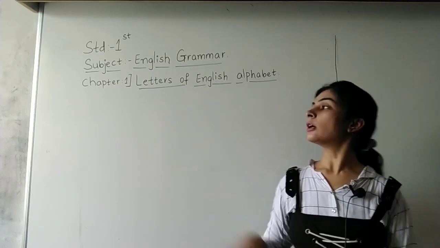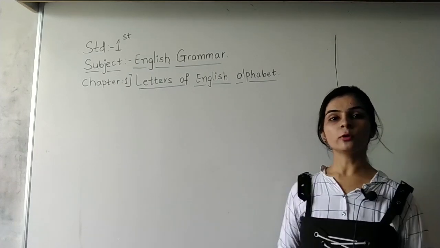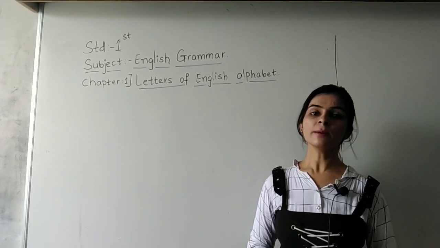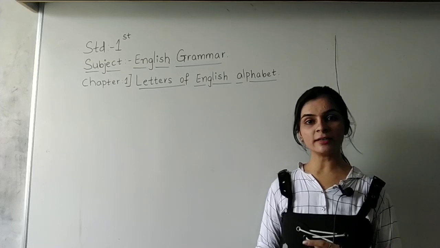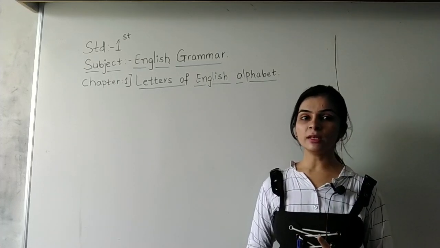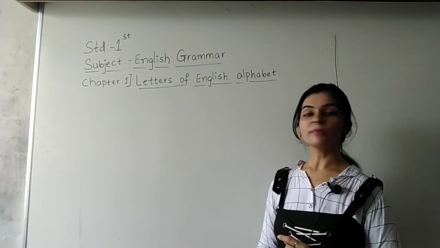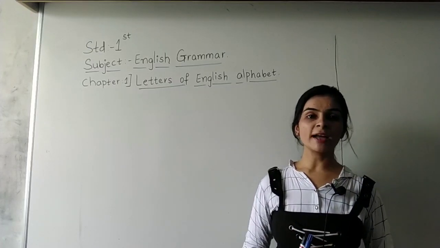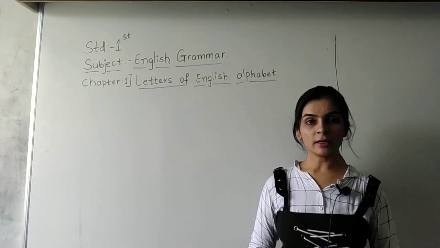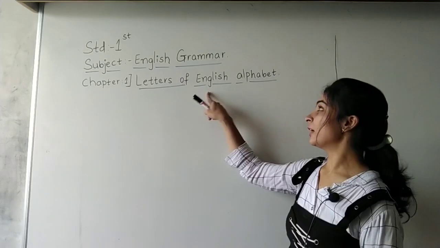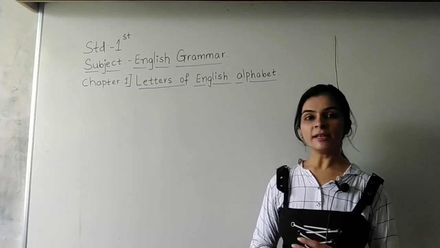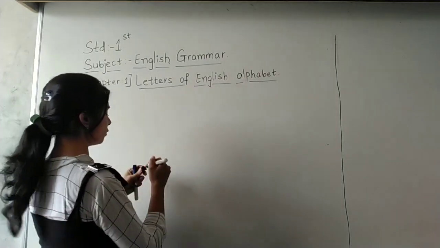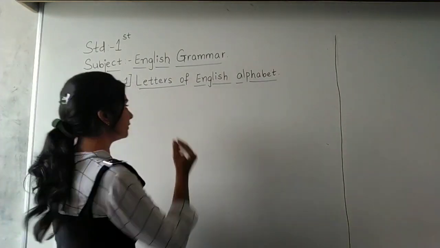Okay. So first on the board I am going to show you how to write capital and small letters of all the alphabets. So ready students? Everybody will write along with me. सबको मेरे साथ बुक में लिखना है. क्या लिखना है हमें आज? What are we going to write today? We are going to write capital and small letters of what? Of English alphabet. So everybody is ready to write along with me. Okay? So first we are going to write capital letters.